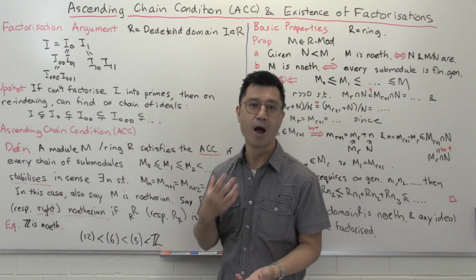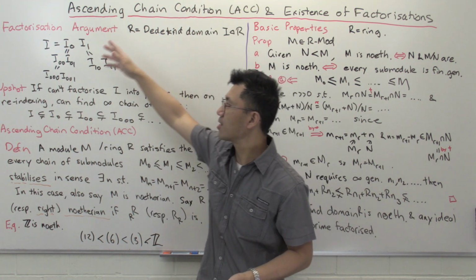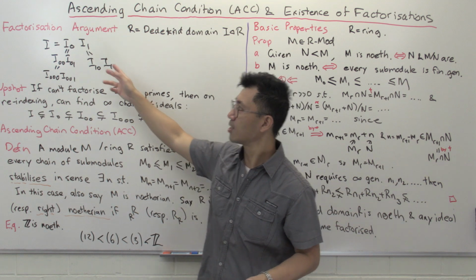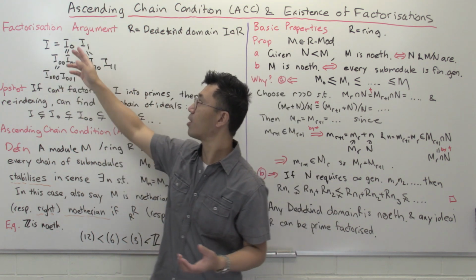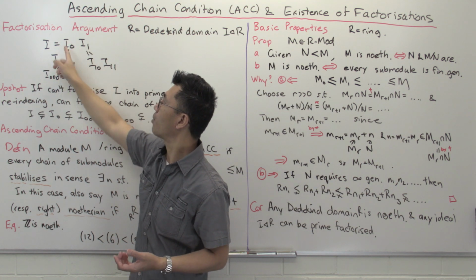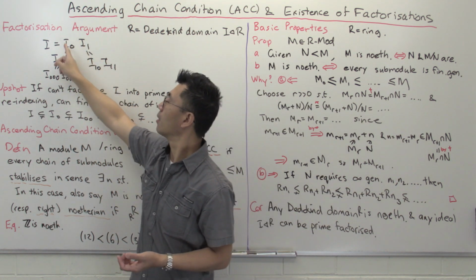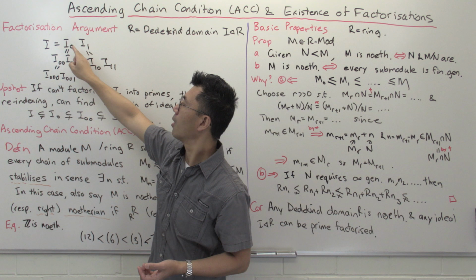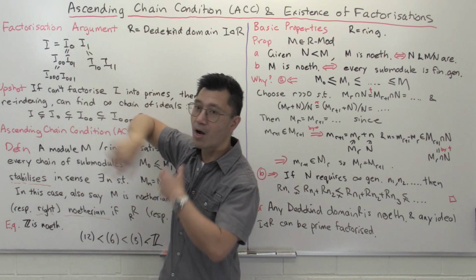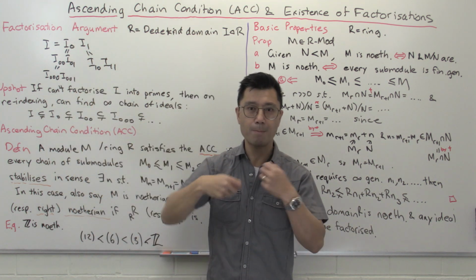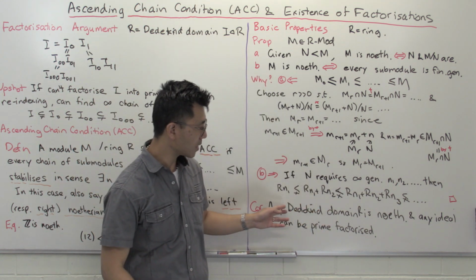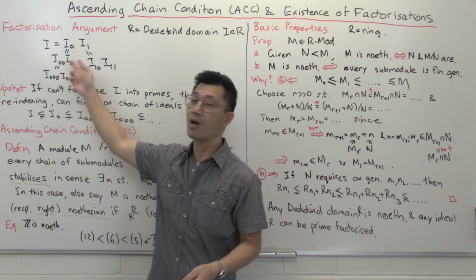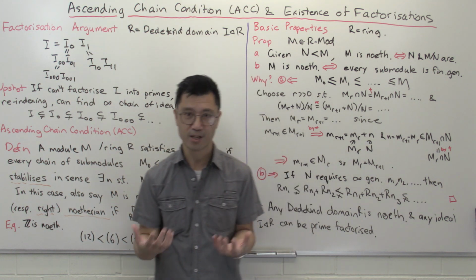the existence of prime factorization in integers. So with this argument, if you do this method of trying to prime factorize, if this is not prime, so it's not maximal, then you can find a bigger one. And then you can keep finding a strictly bigger one. But of course, at some stage, this will have to terminate,